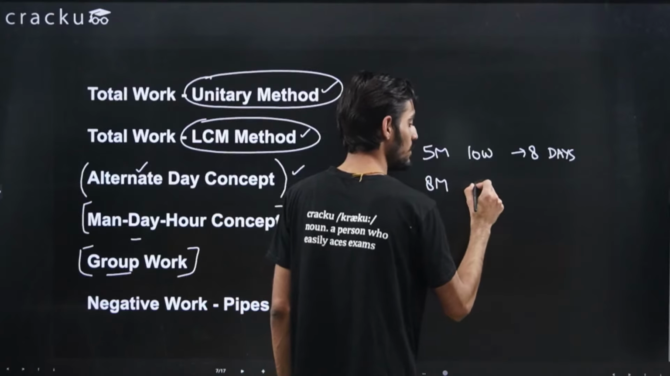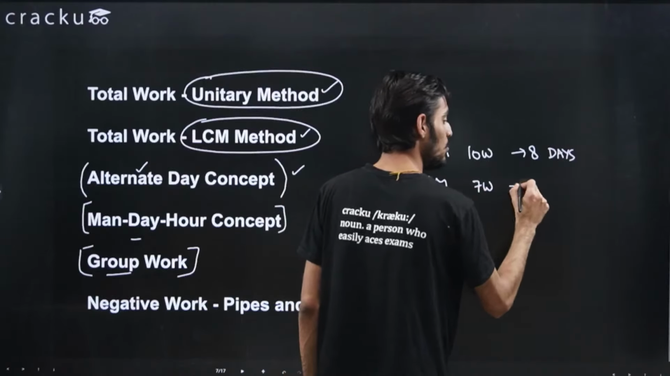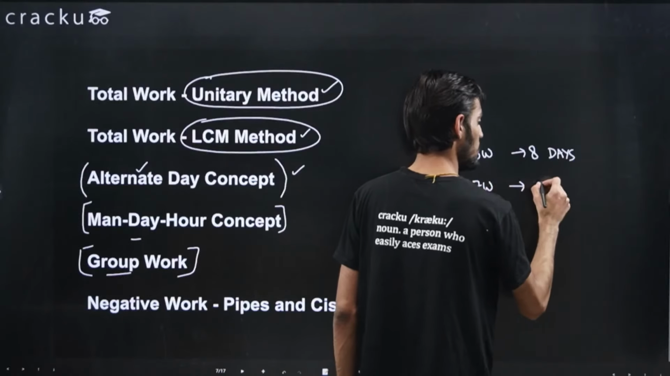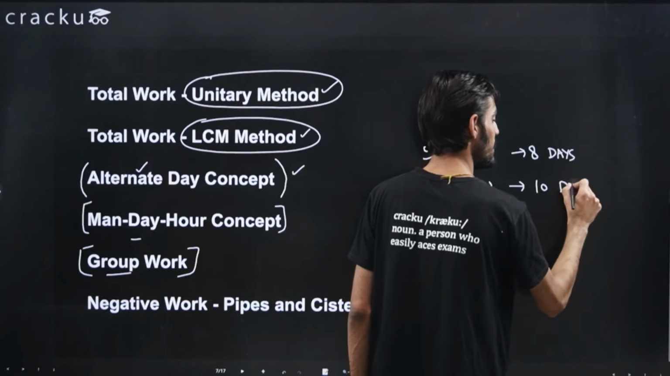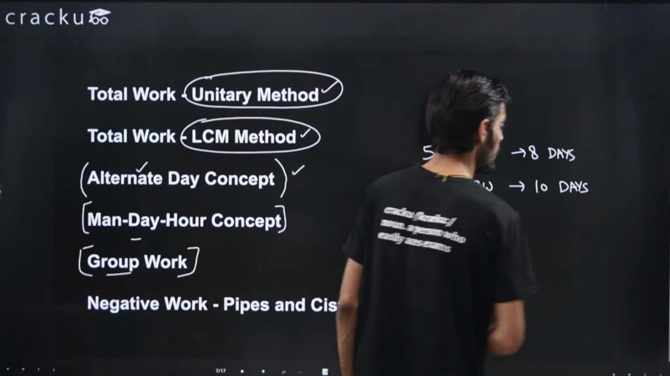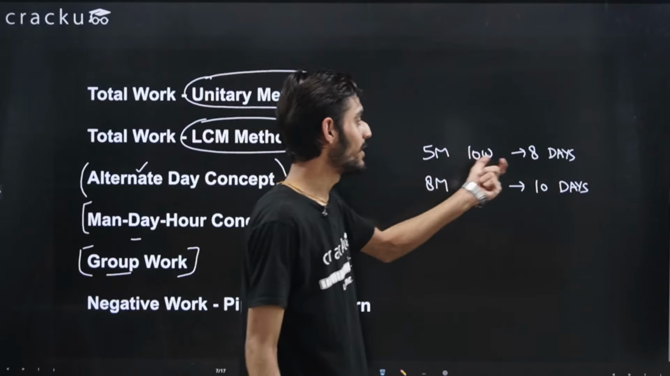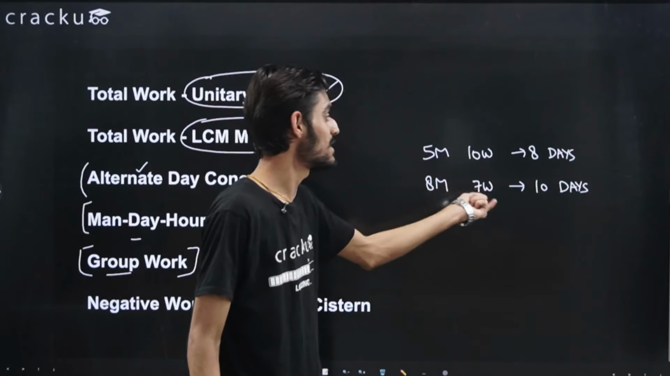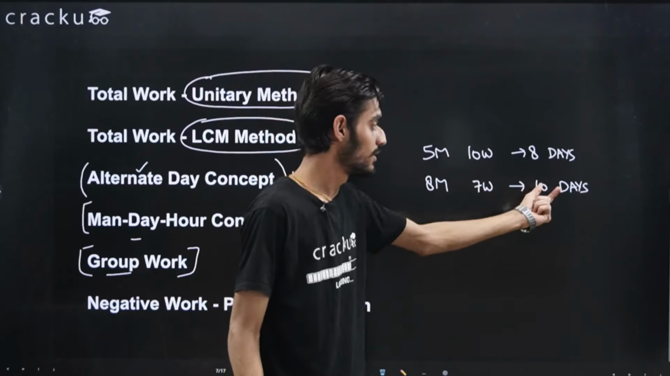Let's say 8 men along with 7 women are able to do the job in maybe 10 days. Okay, just for an example, let's see if the values are satisfying. So 5 men and 10 women are able to do the job in 8 days. 8 men plus 7 women are able to do the job in 10 days.